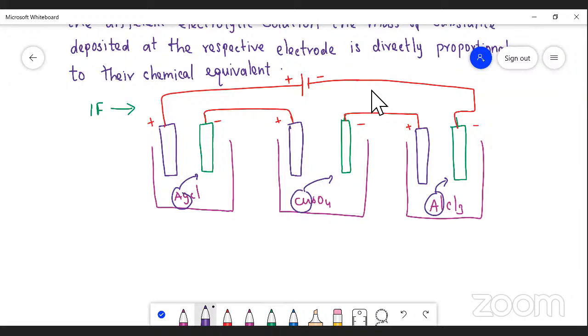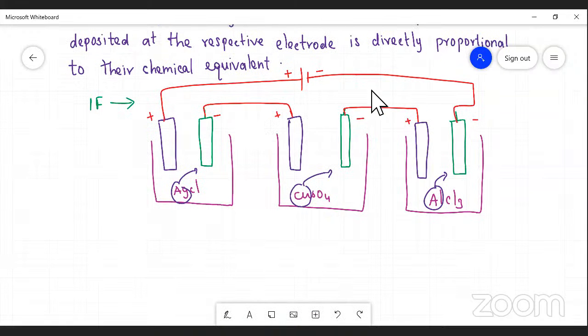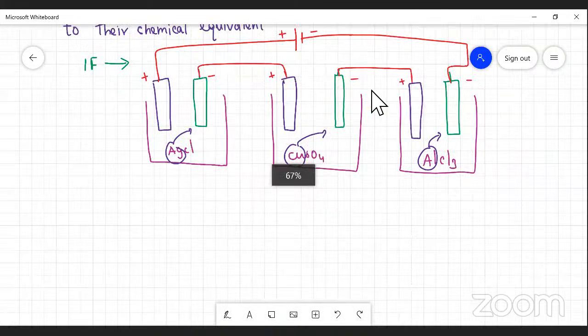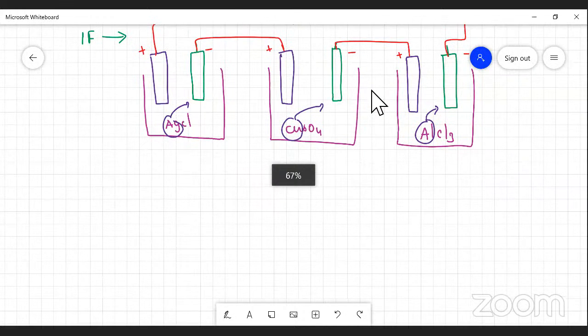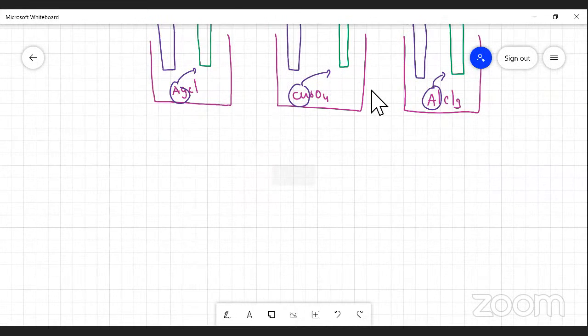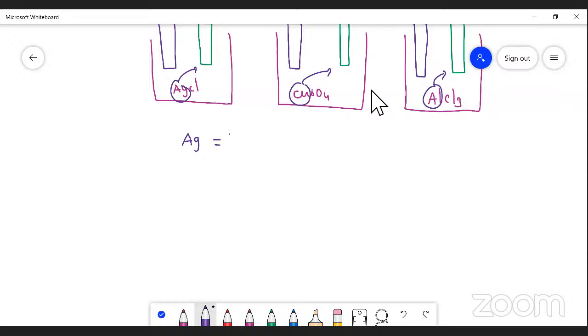You know the atomic mass and the valency. The atomic mass of silver is 108 gram, copper is 63.5, and aluminum is 27.